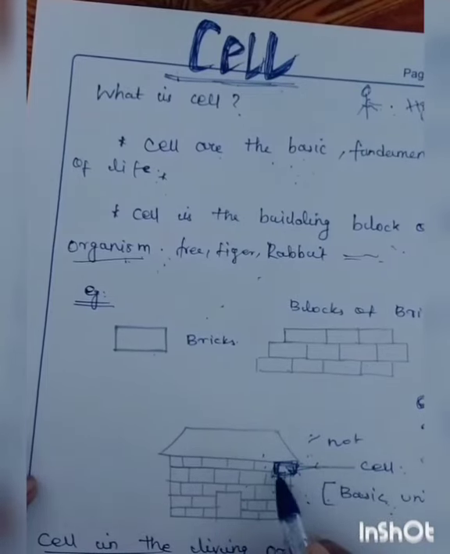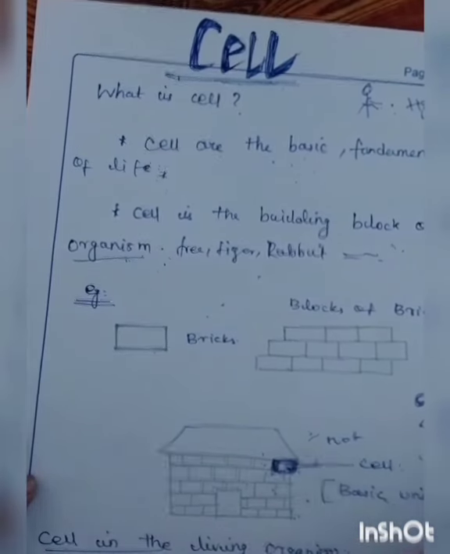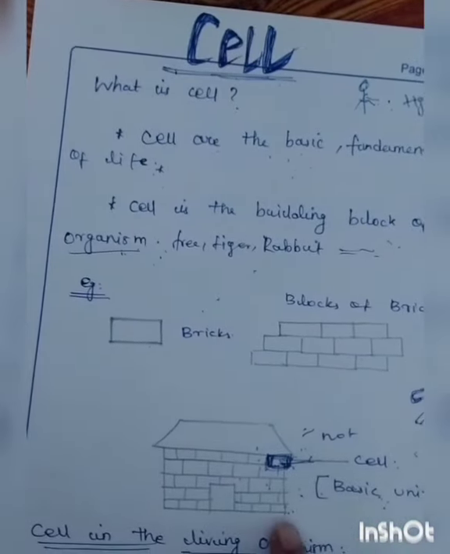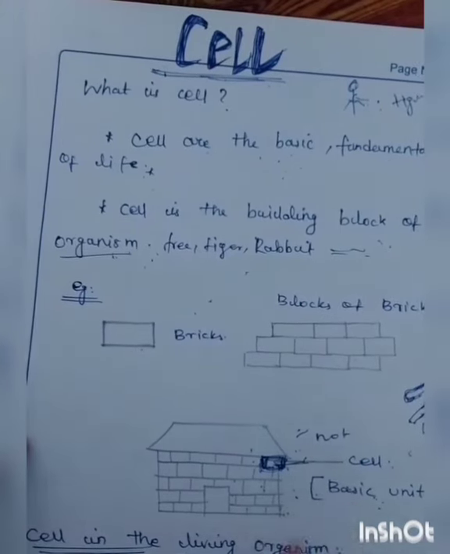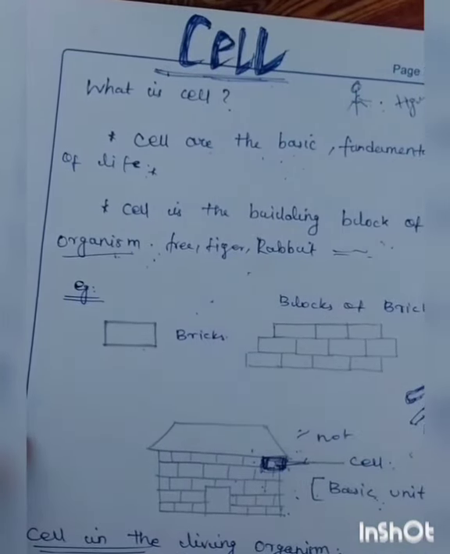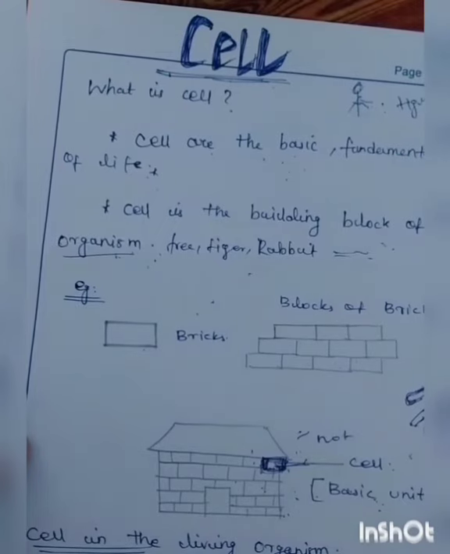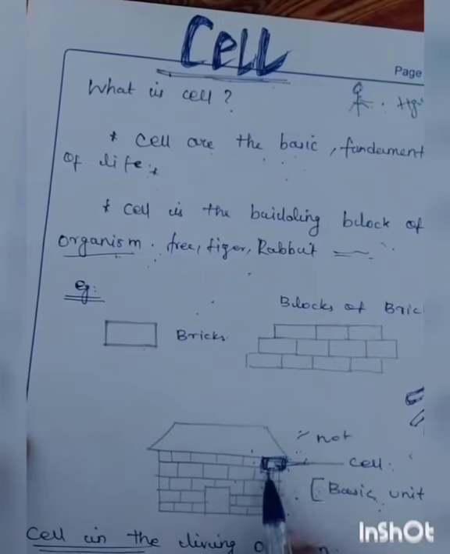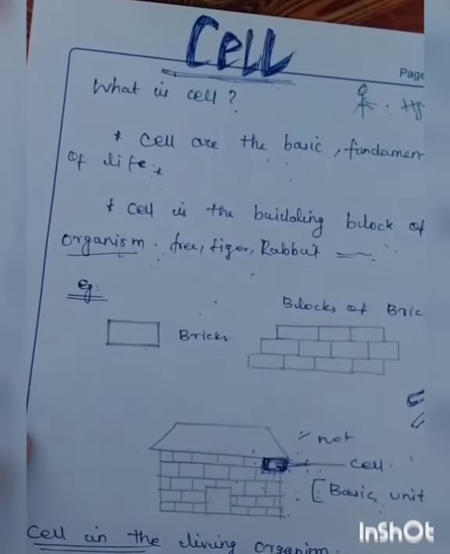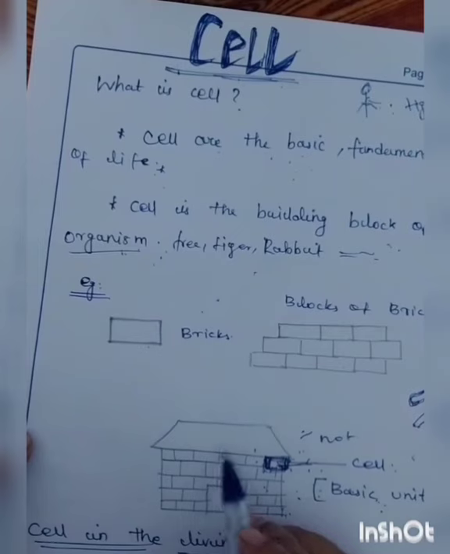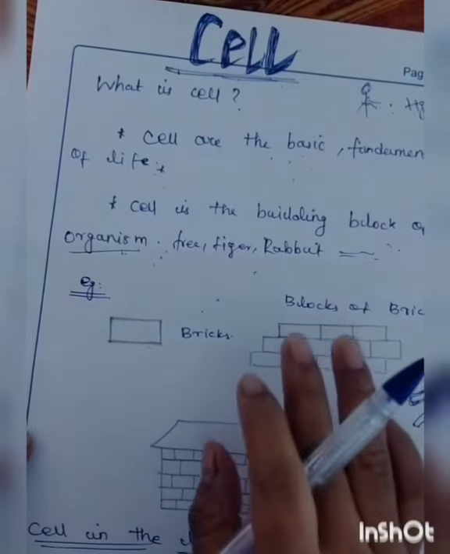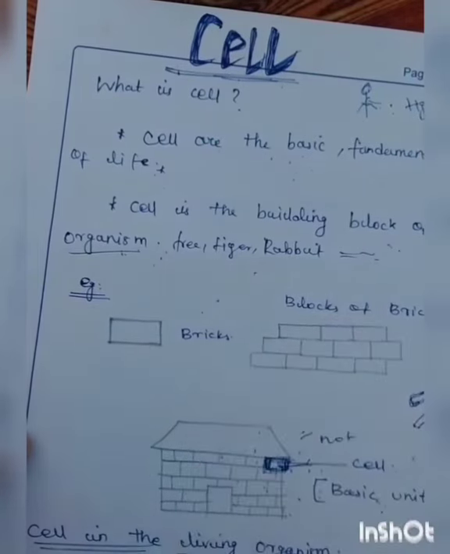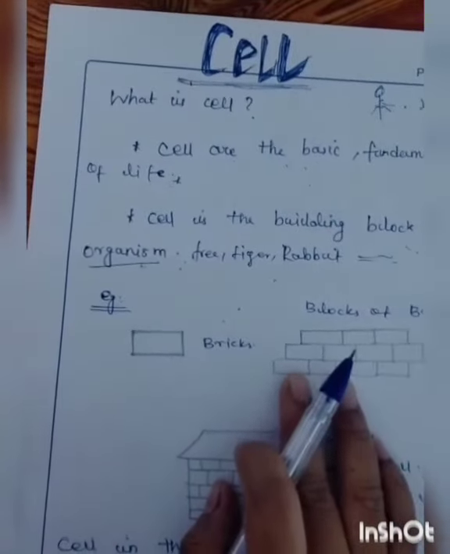So the small building block is called a cell. The basic unit of the house is the brick. Similarly, for human beings, the cell is the basic unit of living things. Every living thing has cells.